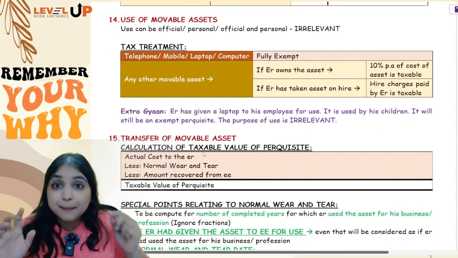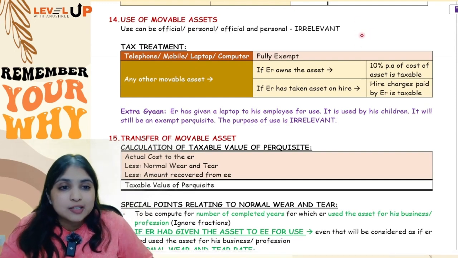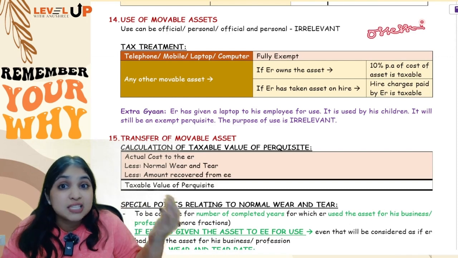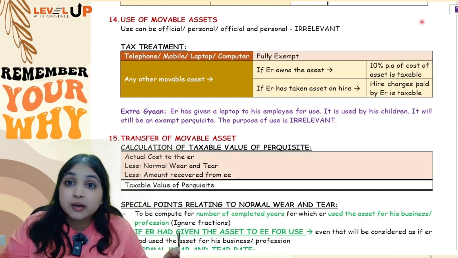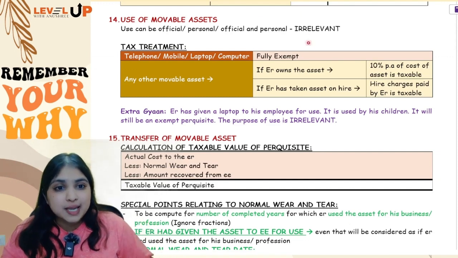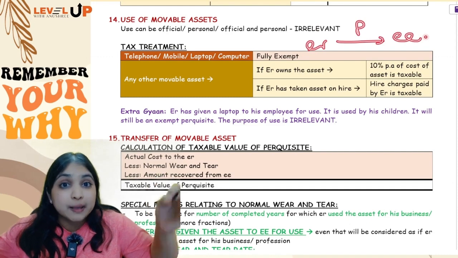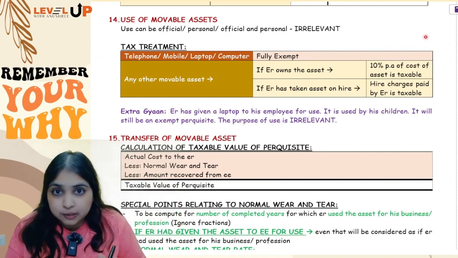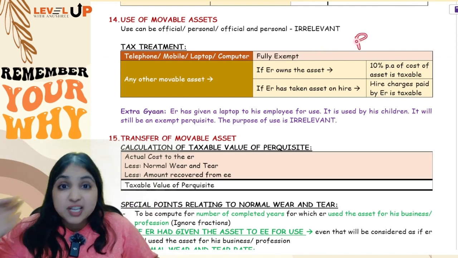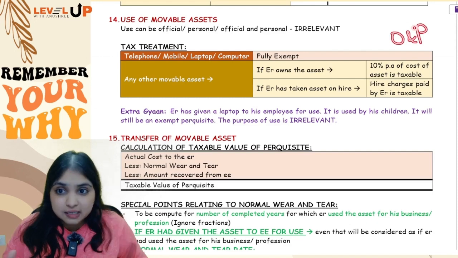See, use, I'm not talking about transfer, I'm talking about use. Use indicates the employee is only having possession of the asset. The employer did not transfer the asset to the employee. The employer has only given possession of the asset to the employee. Now, once the employer has given the possession of the asset to the employee, what the employee does with the asset doesn't matter. Whether he uses it for just official purposes, just personal purposes, or for official and personal purposes, doesn't matter.